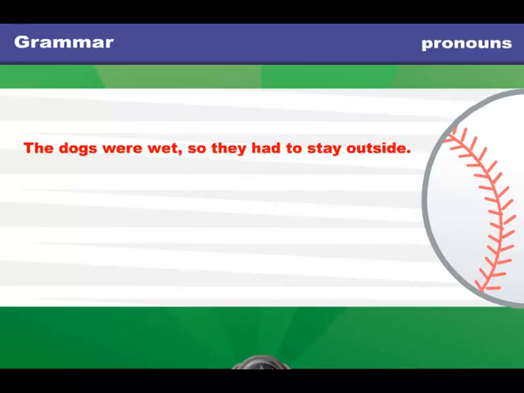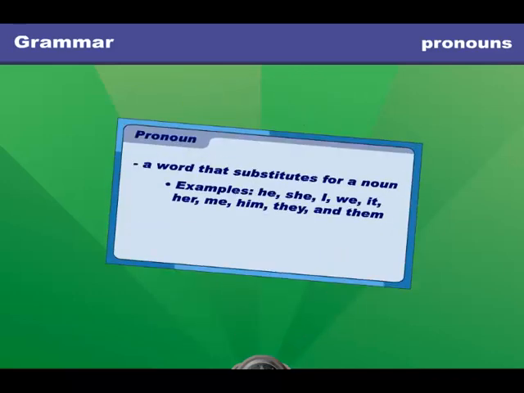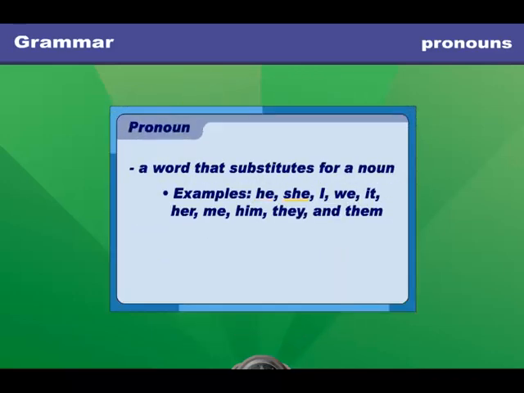Now look at this sentence. The dogs were wet, so they had to stay outside. Click on the pronoun. Excellent! The word they is used in place of the word dogs, so they is the pronoun. Examples of common pronouns are he, she, I, we, it, her, me, him, they, and them.